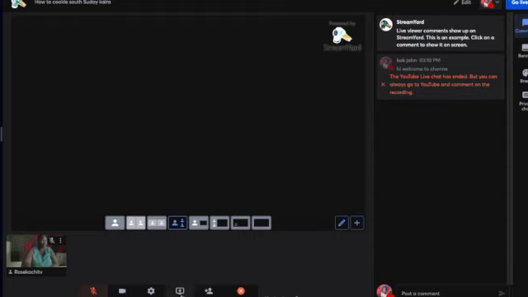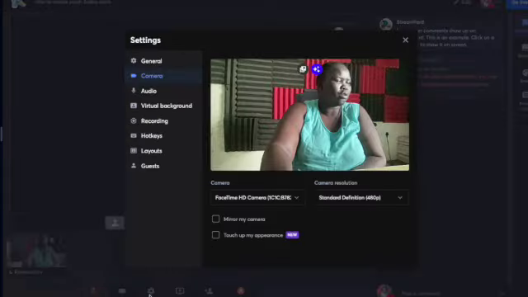So if you want to represent your item, you click here, then you put your file, the video file, or maybe you want to share your screen. You share your screen here. And then if you have a video file, you share the video file here. And if you want to go to settings and set some things, you do that.